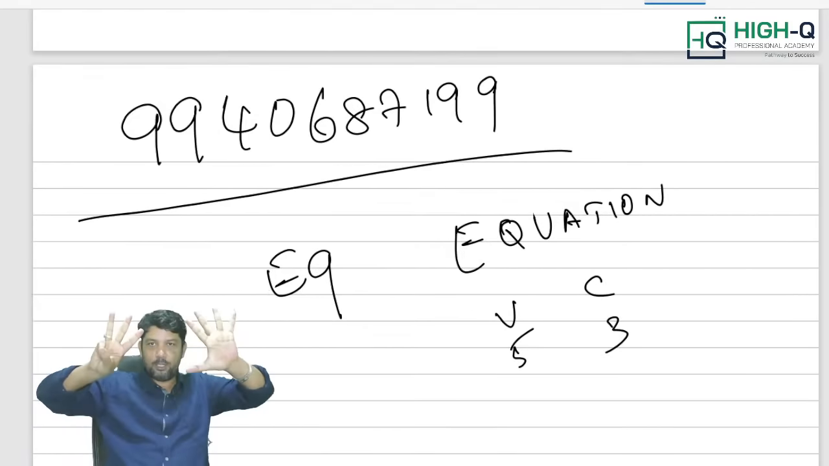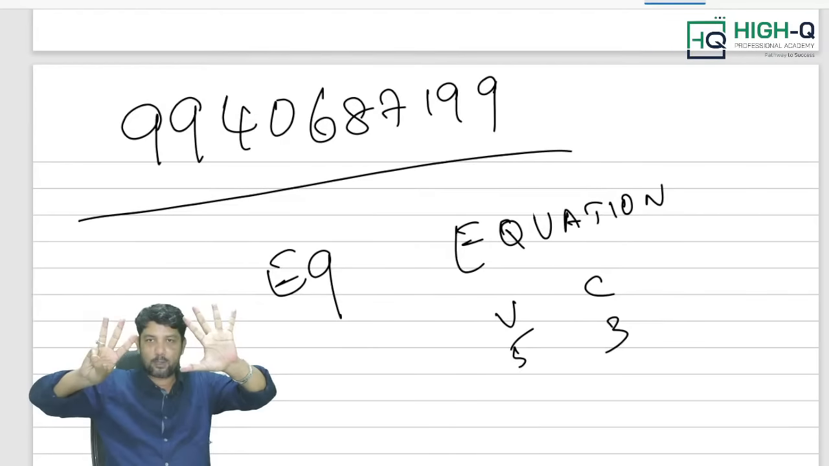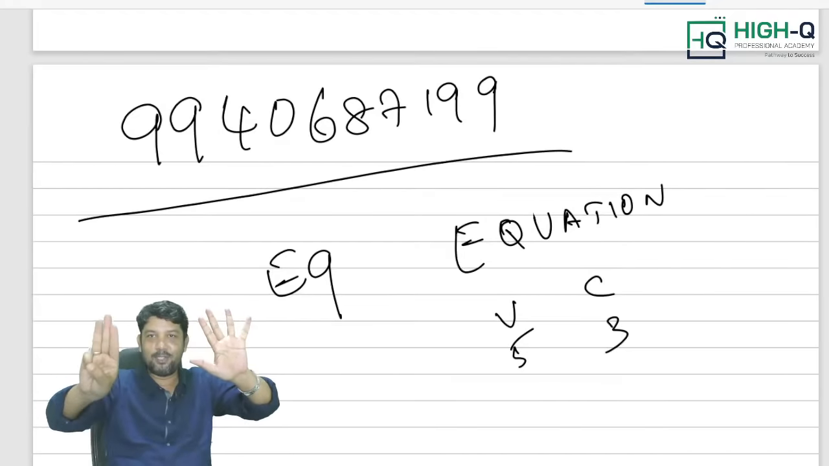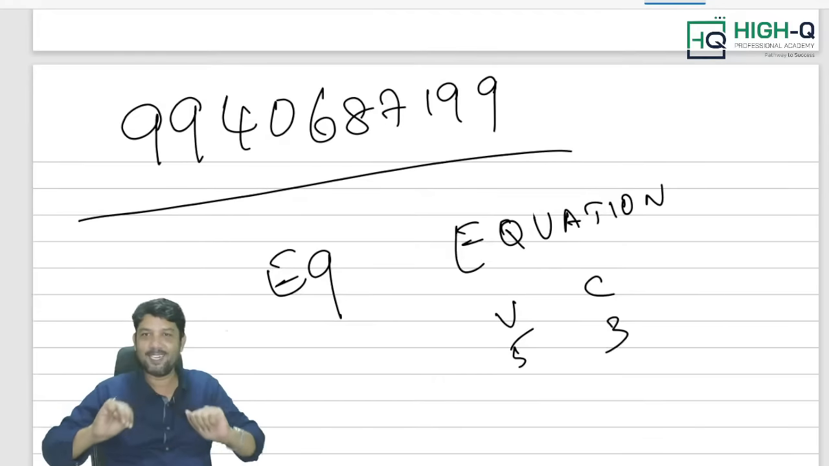Sir, I use fingers only. All the vowels together: 5 factorial into 4 factorial. That's it, right? 5 factorial into 4 factorial. Sir, all the consonants together: 3 factorial into 6 factorial. Am I right, my dear?